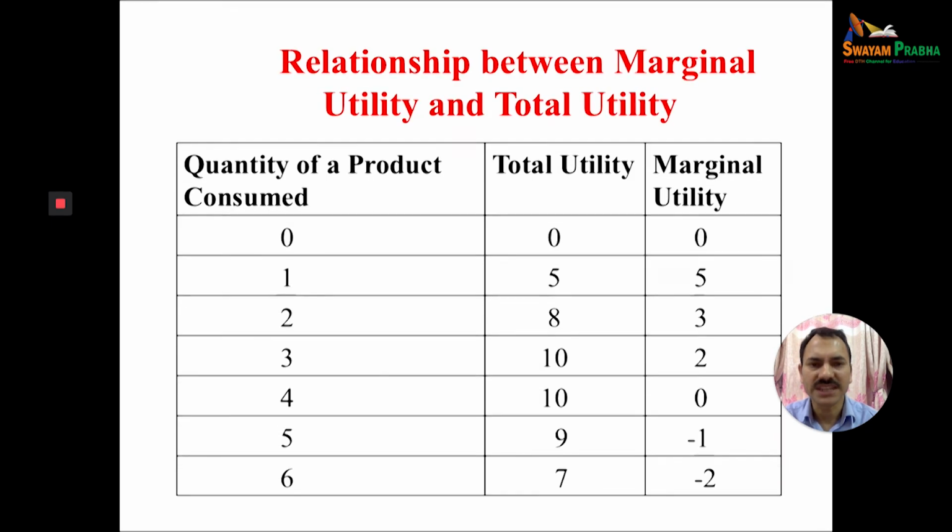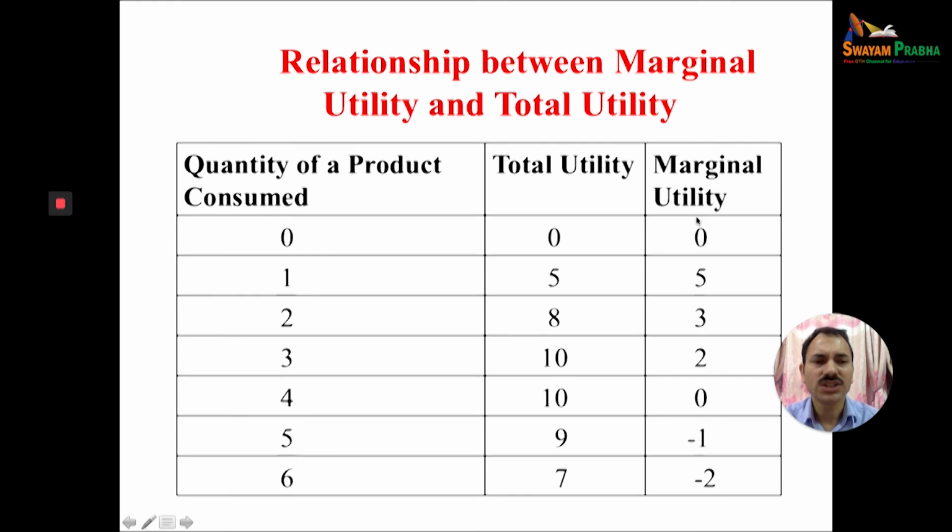Let us discuss the relationship between marginal utility and total utility. We are consuming, for example, 1, 2, 3, 4, 5, 6 units of the product. The total utility is increasing: 5, 8, 10, and then 10, then 9, then 7. This is the maximum.